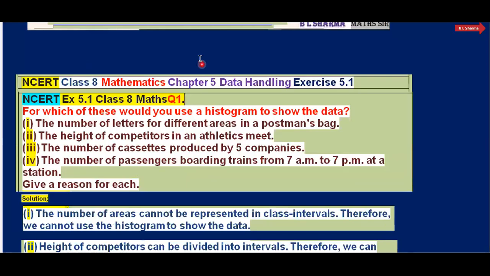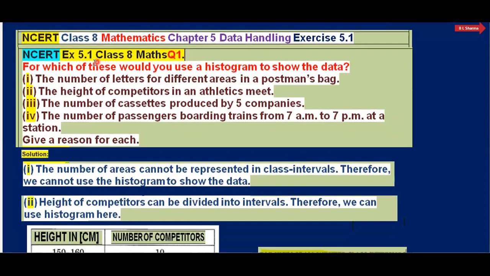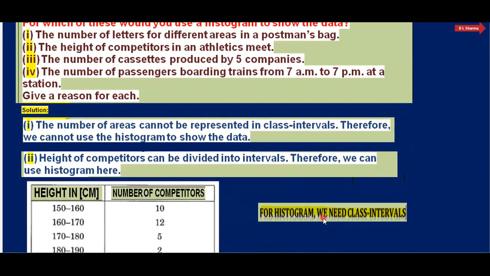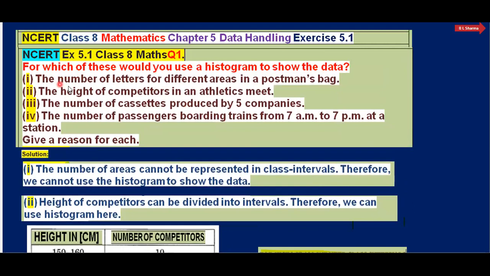So here is the question number 1 of exercise 5.1 on your screen. For which of these would you use a histogram to show the data? The question is, for all the data, what can we use histogram here? So for the histogram, students, we need class intervals. And first part is the number of letters for different areas in a postman's bag.